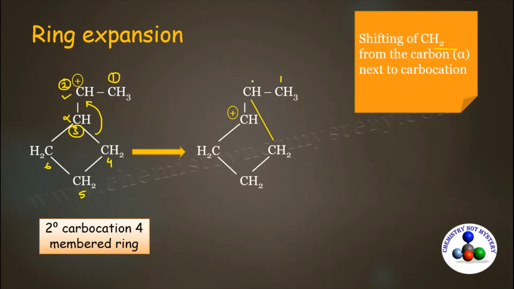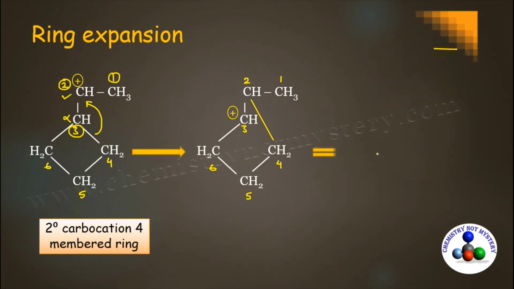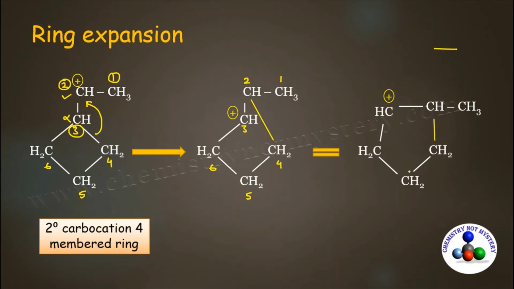Again number it. This is carbon 1, 2, 3, 4, 5 and 6. Here we have broken the bond between carbon 3 and carbon 4. That's why positive charge will generate over carbon 3. And as we have formed a new bond between carbon 4 and carbon 2, positive charge over carbon 2 will neutralize. And when you rewrite this structure, you will get a 5-membered ring.